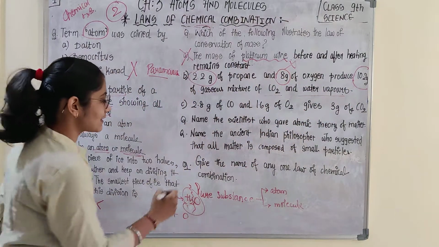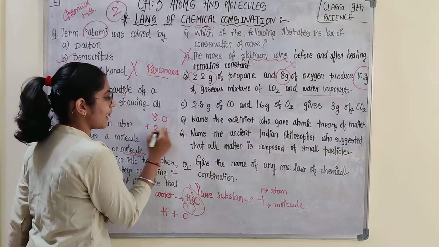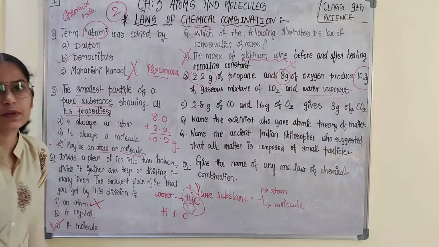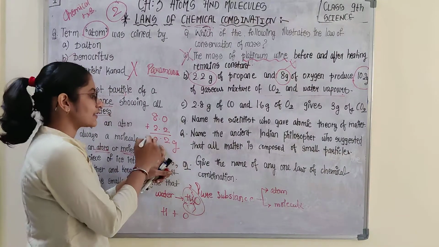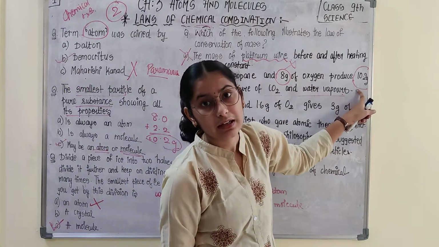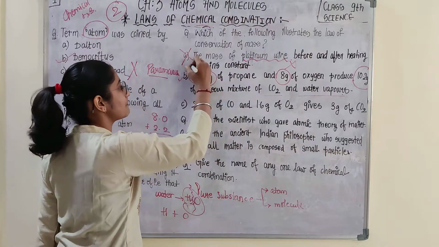If you add 8.0 plus 2.2 gram, you get 10.2 gram. And this 10.2 gram, that is the total mass of reactants, is matching with the total mass of product. That means this situation is following the law of conservation of mass.